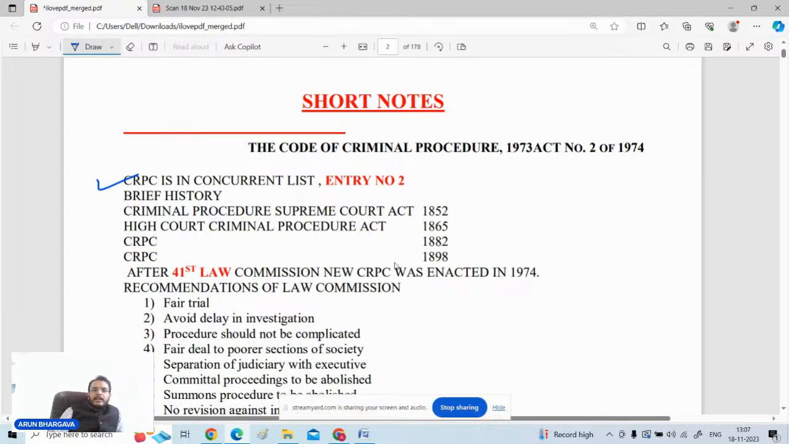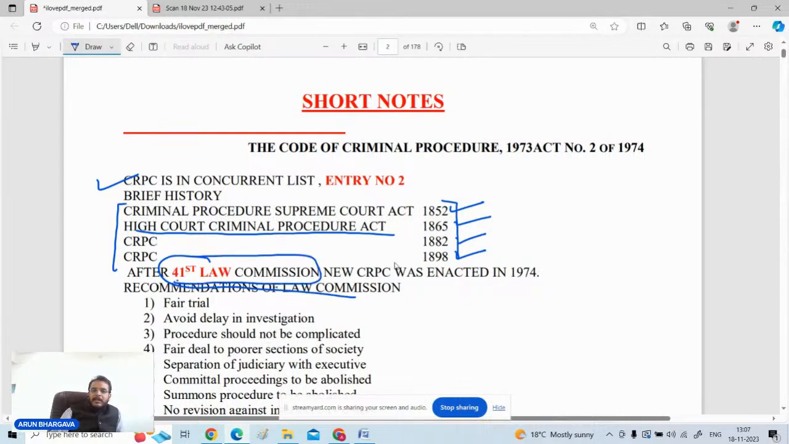Now the next point is how this CRPC 1974 came about. Earlier in 1852, there was an old law, the Criminal Procedure Supreme Court Act, which was repealed in 1865 by the High Court Criminal Procedure Act. Thereafter, a new law was enacted, the CRPC 1882. Then a new CRPC in 1898, and after that, the 41st Law Commission made a report that a new CRPC is required, and thereafter the new enactment came in 1974.